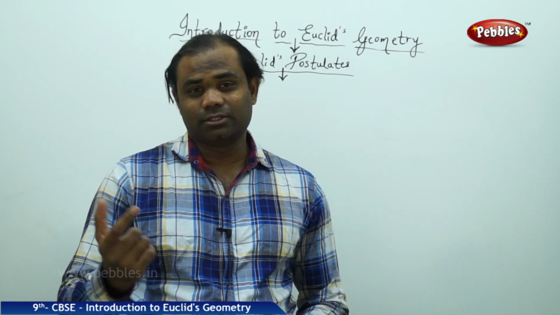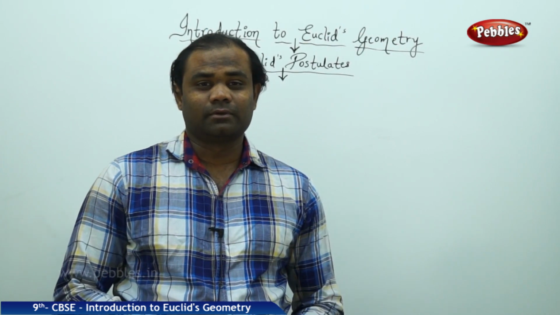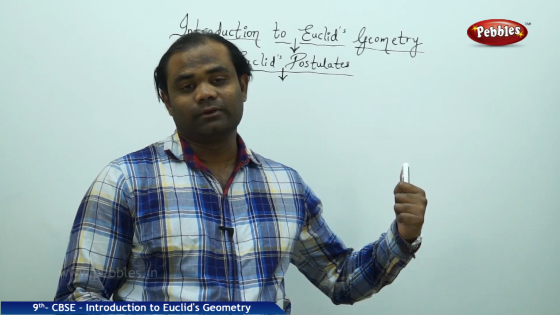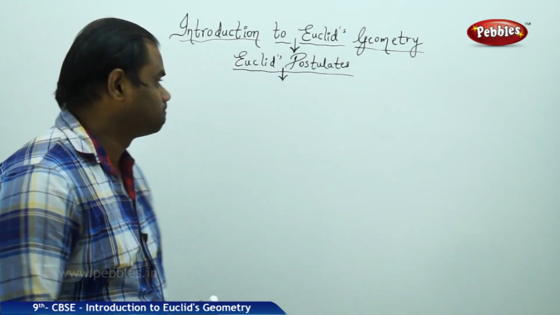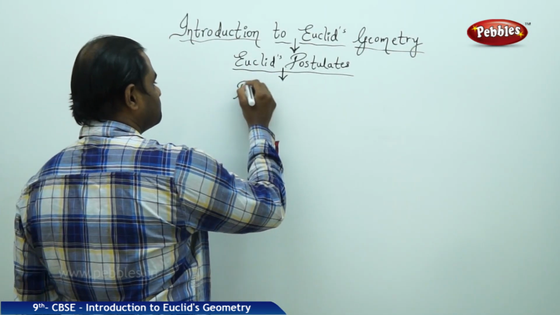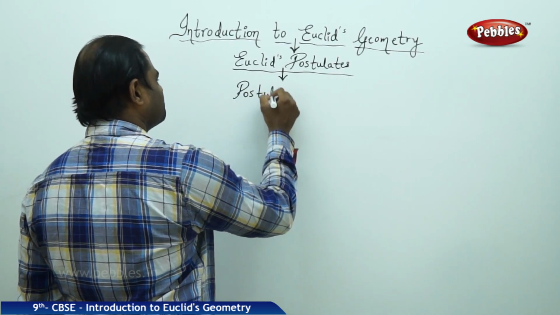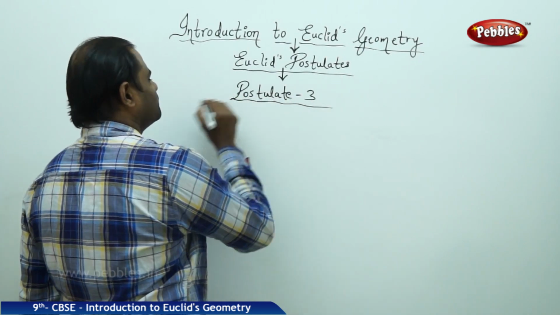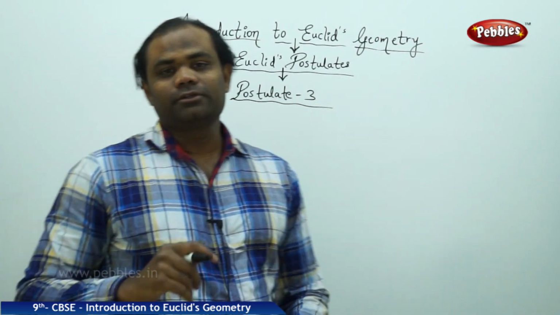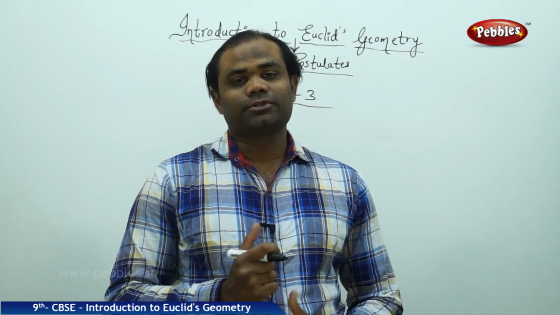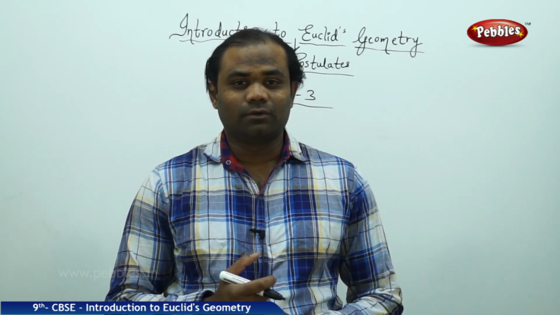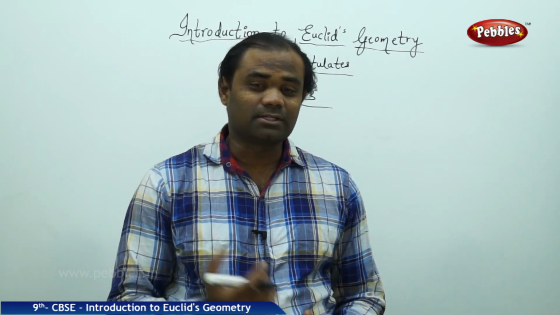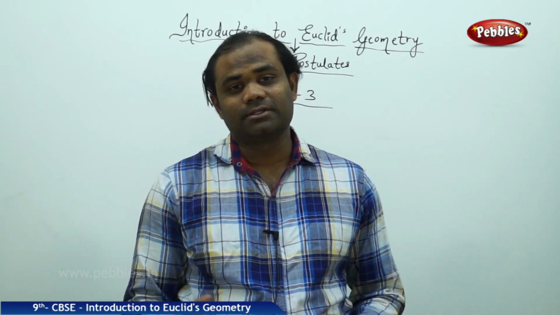Now let's enter into postulate number 3. We have seen postulate number 1 and postulate number 2, and now we come to postulate number 3. According to Euclid, his contribution to postulate number 3 was more focused on a circle, with its center and radius.